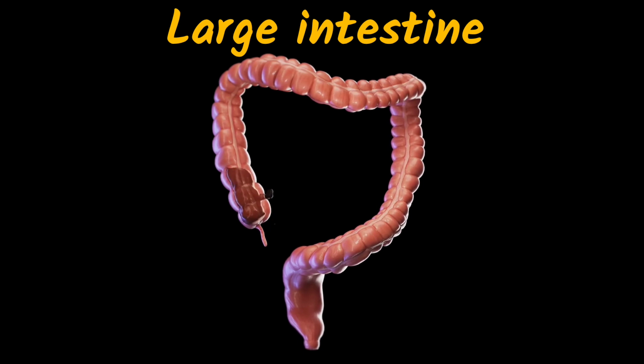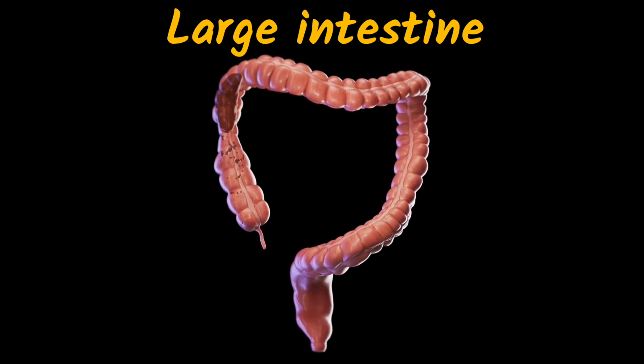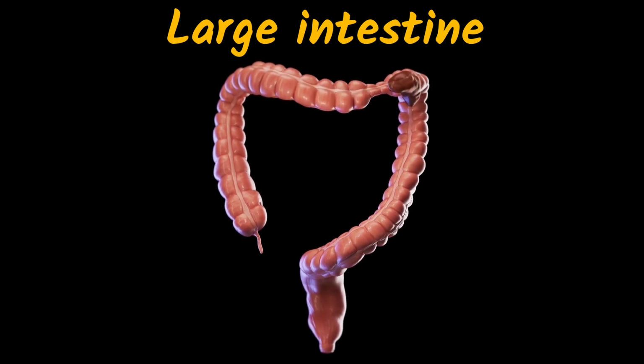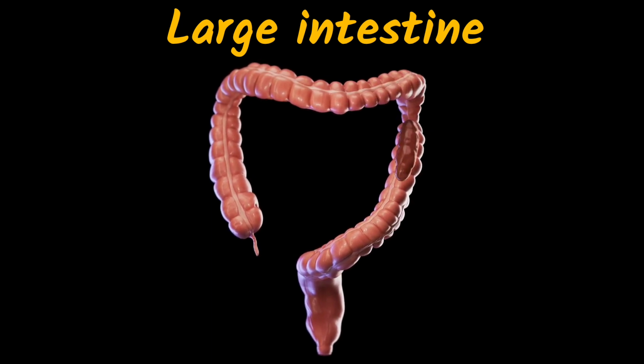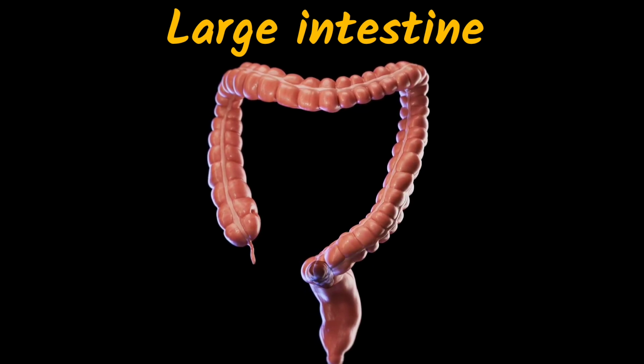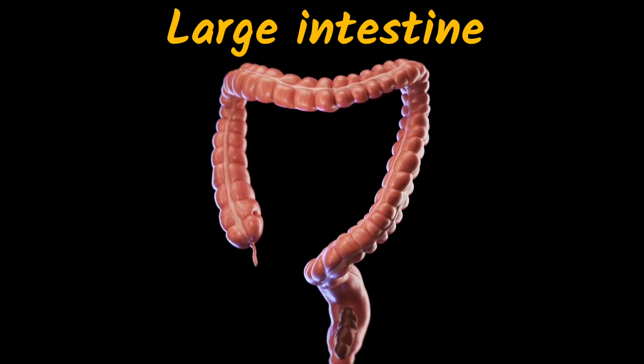The unabsorbed food is sent to the large intestine, which absorbs more water from this material. The rest of the material is removed from the body via the anus. The exit of this waste material is regulated by the sphincter muscle.